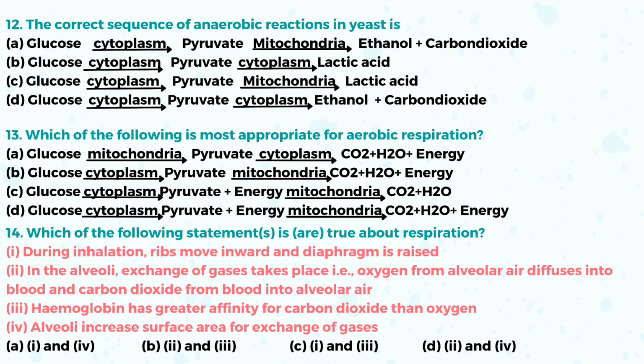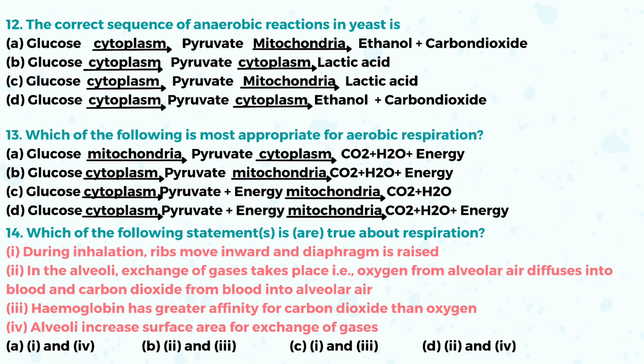Let's see whether option B is correct or incorrect. Let's check it again. Option C: glucose, cytoplasm, pyruvate plus energy, mitochondria, carbon dioxide plus H2O. This is wrong. Glucose, cytoplasm, pyruvate, energy, mitochondria, carbon dioxide, water plus energy.